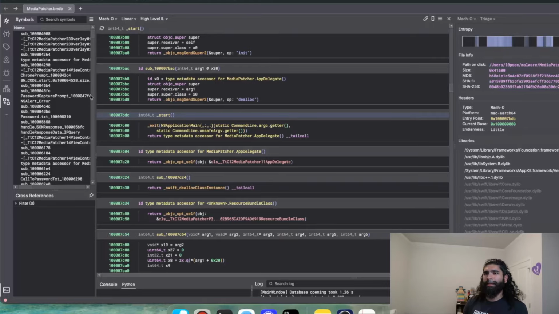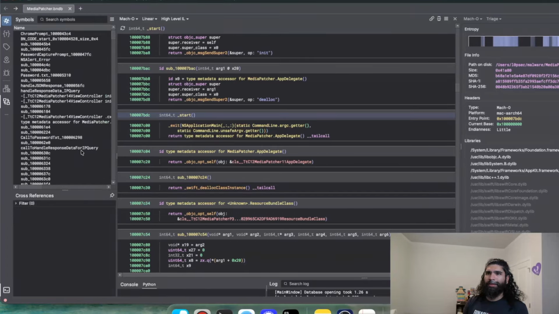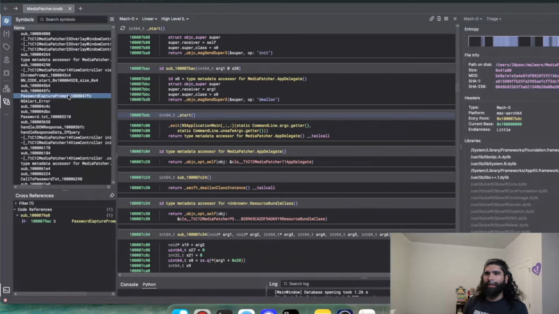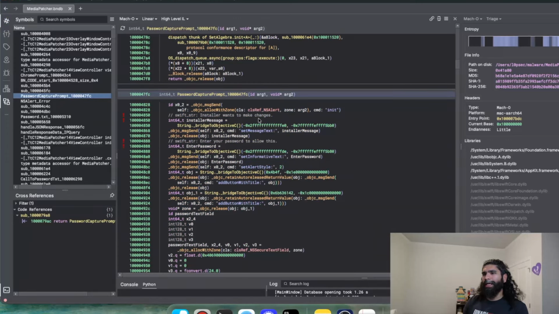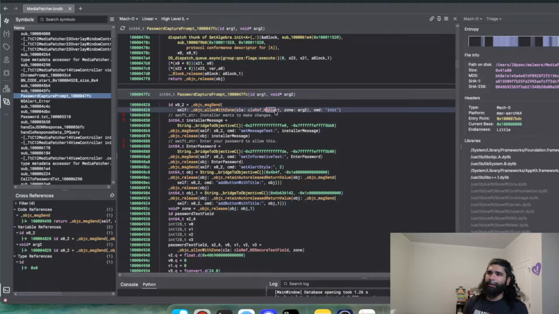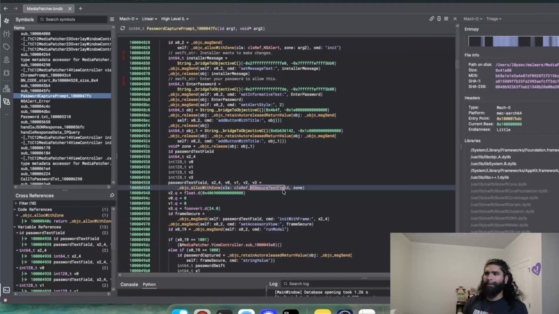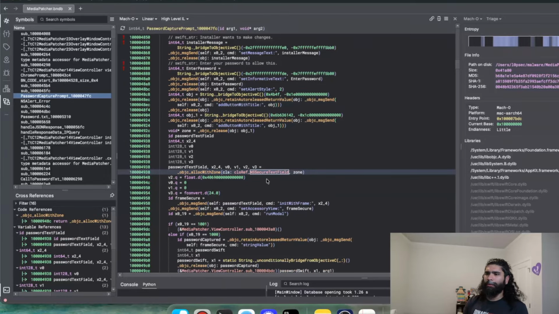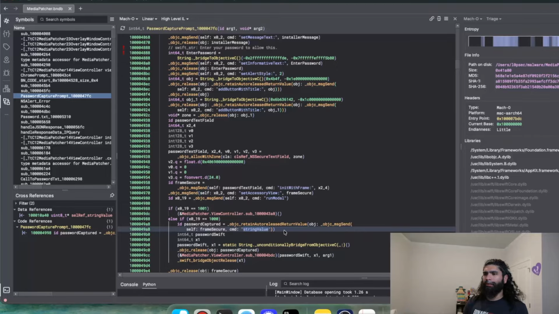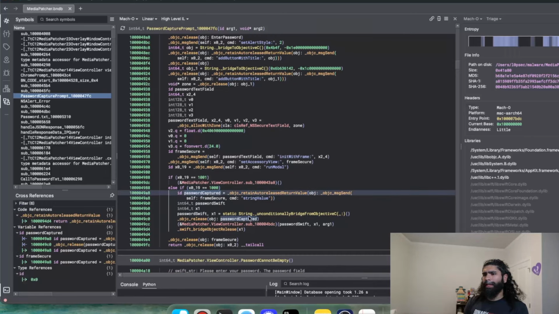All right, so just take a moment and take a look at this really quickly. I started editing a lot of this just to try to make sense of it as quickly as possible, but we have one of the password capture prompts. What it does is it uses an NSAlert. This was covered before, but essentially this alert will pop up and display to the user, in this case, "installer wants to make changes," and it asks you to enter your password. It sets up this NSSecureTextField, and then it grabs that via this string value based on the return of whatever was entered there. And then this password captured is used later.